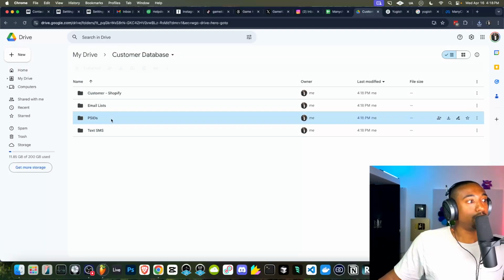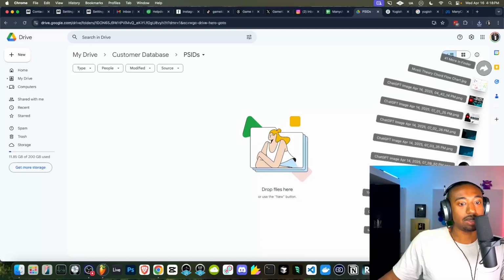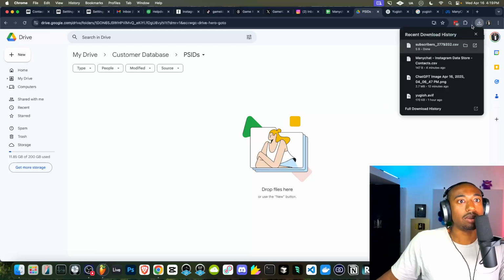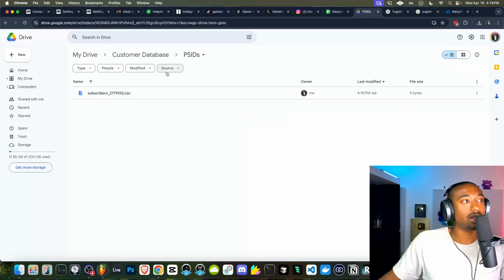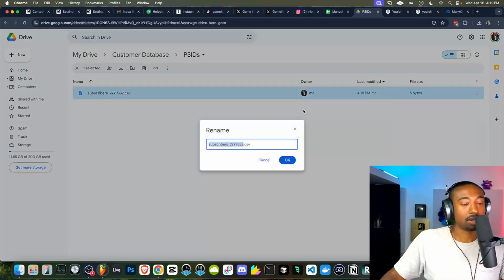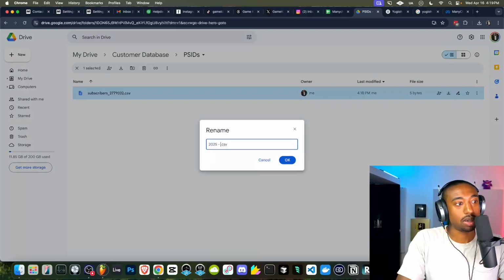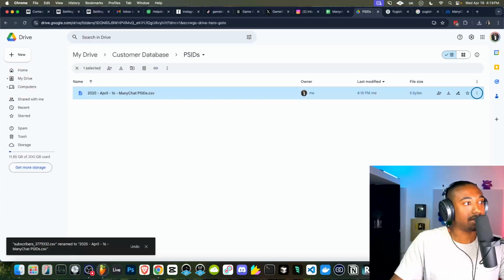Okay, so now we're going to go inside of PSIDs, find that CSV file, and drag it inside of, now I forgot which one it was. Was it this one? Let me see which one came first. Yeah, subscribers. So it's called subscribers. We're going to drag it inside of this PSIDs folder. I would recommend you rename stuff. So let's rename this. Call it the date, so 2/25, April 16th, and then say what it is. It's ManyChat PSIDs, so that everything is date labeled.